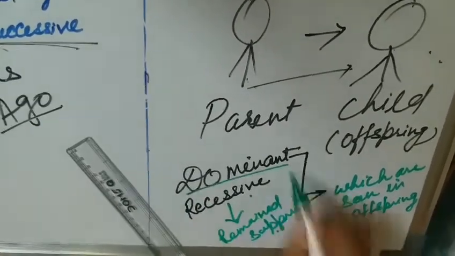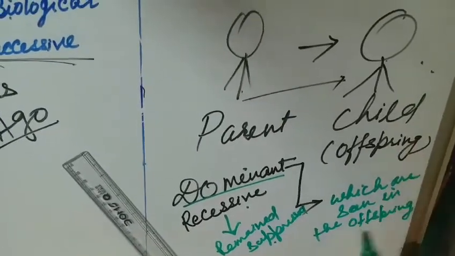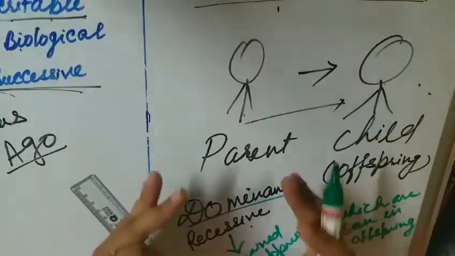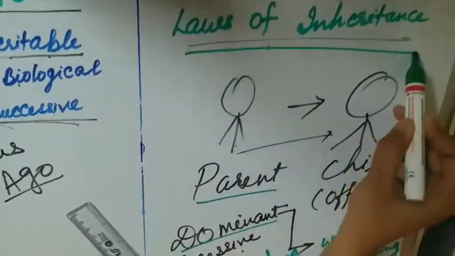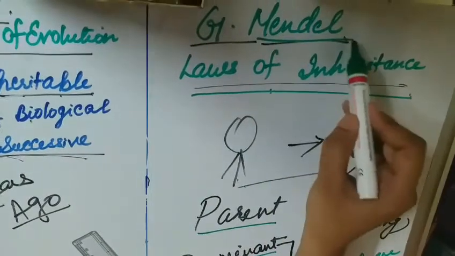So the characters which are dominant are seen, and that is the reason the child looks somewhat like a parent. So these are the laws of inheritance, which were given by Mendel.